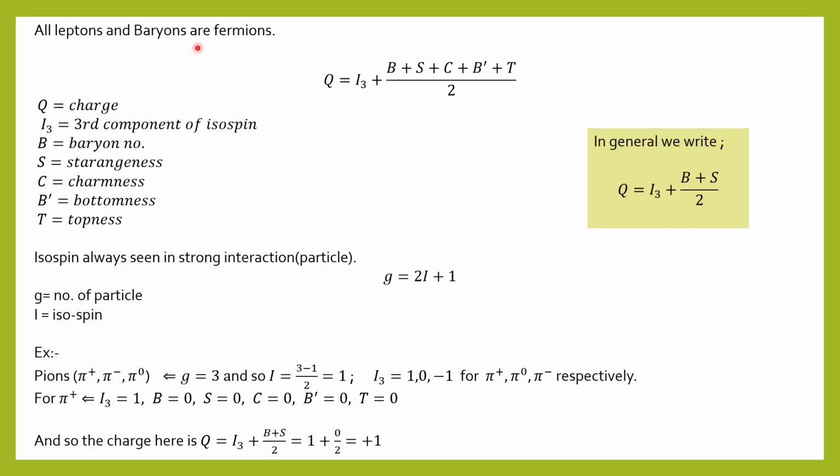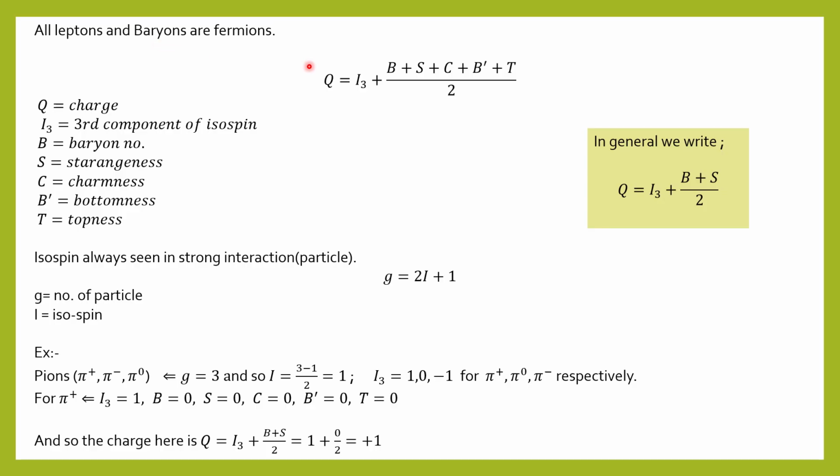All leptons and baryons are fermions. So you know what fermions are. Those are particles that have half-integral spin. Okay. And so here we can see that all leptons and baryons are fermions.